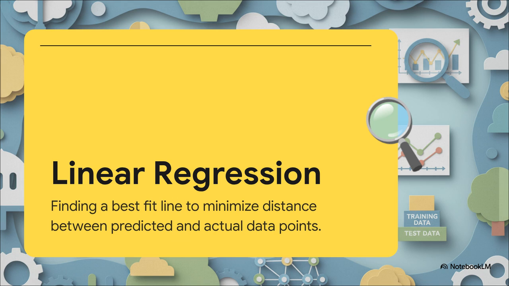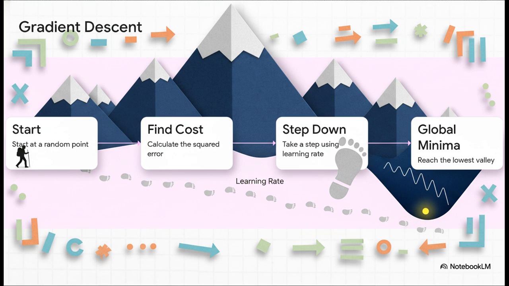The perfect line is the one where the distance between the actual real-world data points and the points predicted by our line is as small as theoretically possible. We call this distance the cost, or squared error. But how does a machine systematically find this perfect, lowest cost line without just guessing randomly until the end of time? Well, it uses this brilliant mathematical process called gradient descent.